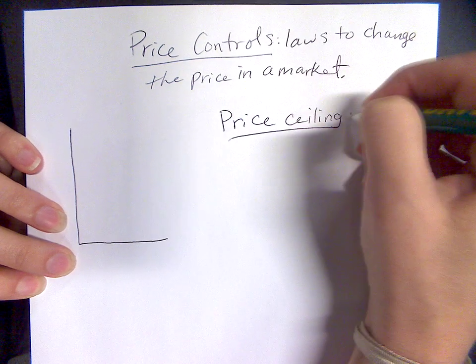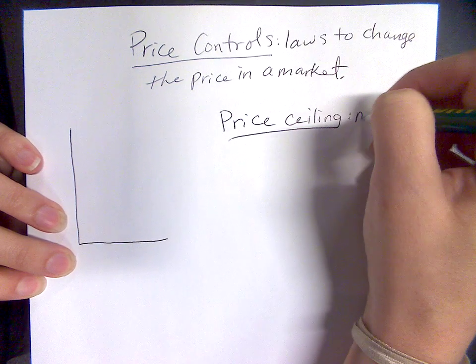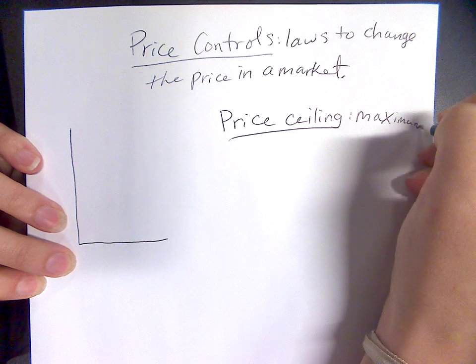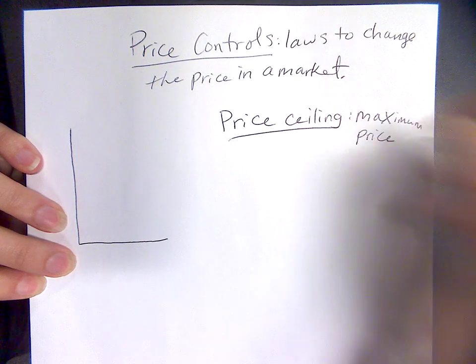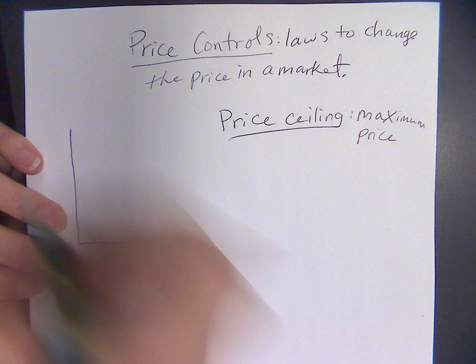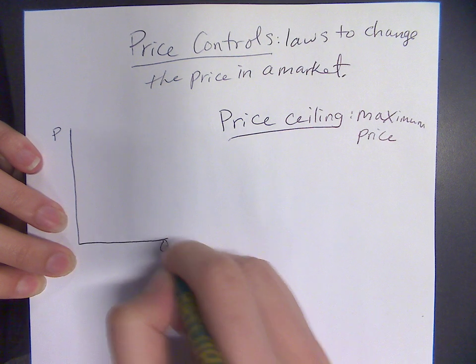Okay, so this is a maximum price. So it's illegal to charge a price higher than the ceiling price, which is lower than the equilibrium price. So we'll see how that looks on our equilibrium graph.